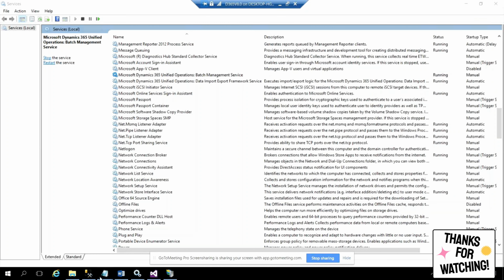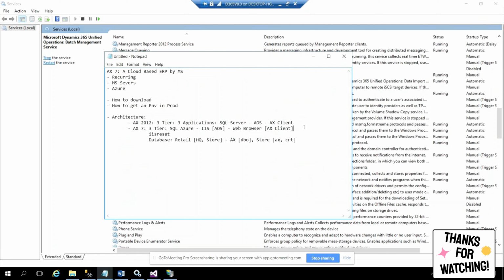So it is 4-tier, right, when I speak with batch. It is 5-tier when I say DIXF. It is 6-tier when I say the management reporter. So these are all the extra tiers, and these extra tiers support extra operations, not the core operations. Just remember that. Now it is only 3-tier, but you may have more things to work with, and you can call it n-tier architecture in case you want to say, but you have to explain what the other tiers are, and what the purpose and significance are.